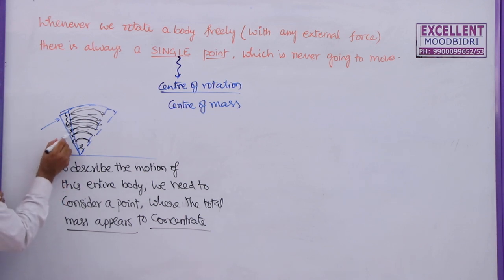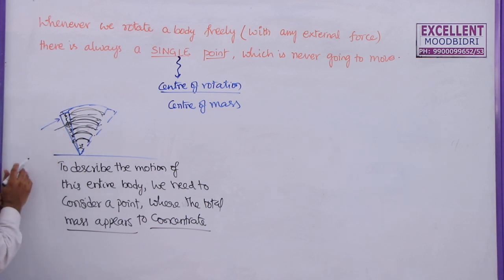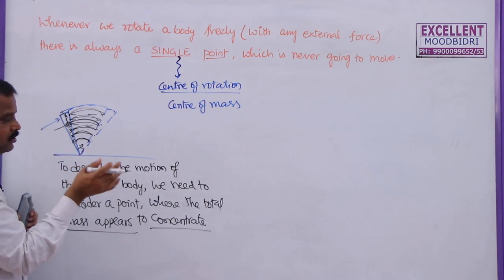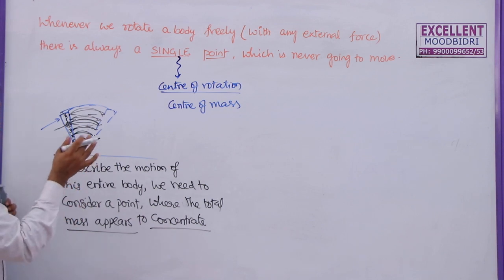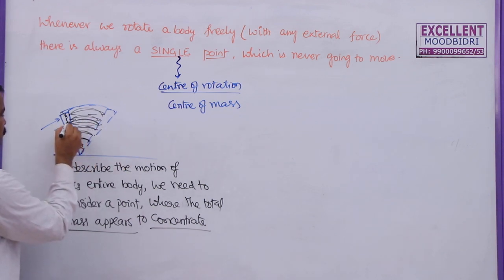Why? Because here the mass is less, here the mass is more for us. But if you divide this into two parts, the point where the mass will be equal on both sides is called the center of mass. How to find the center of mass of regular bodies and irregular bodies, we will learn after this.